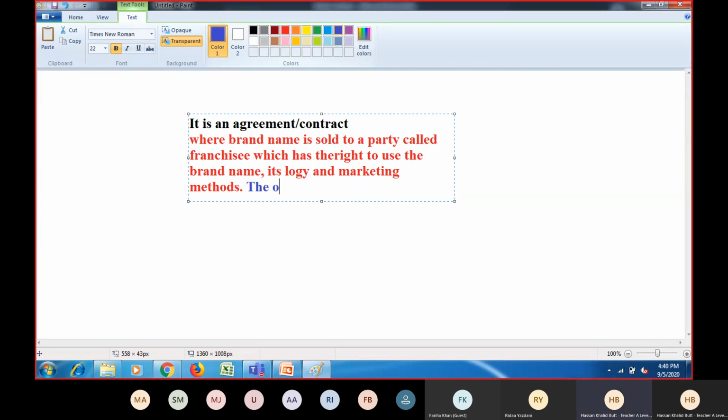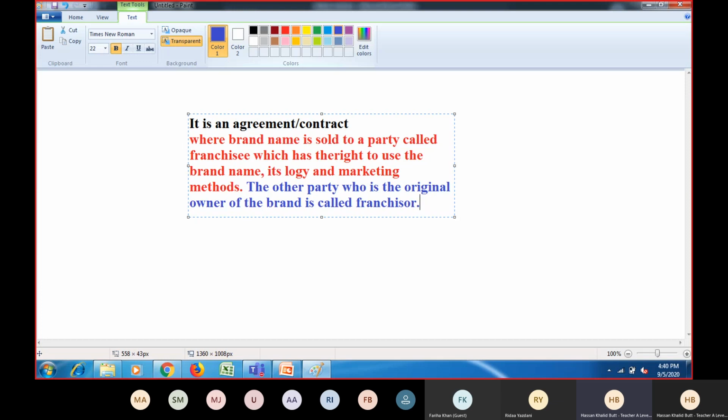The other party, who is the original owner of the brand or the idea, whatever it is, of the brand, is called franchisor, right? Franchisor.